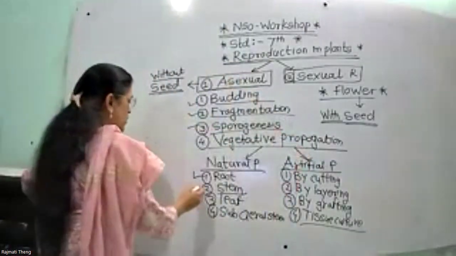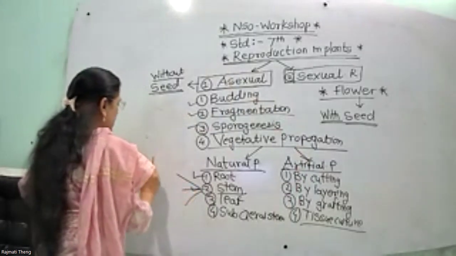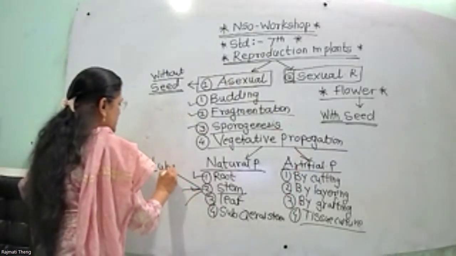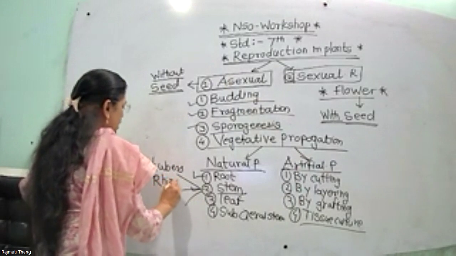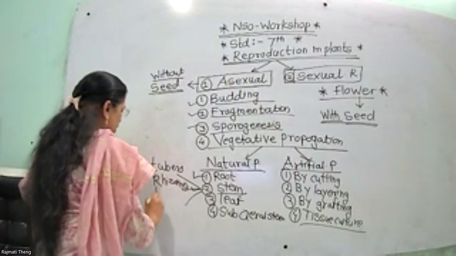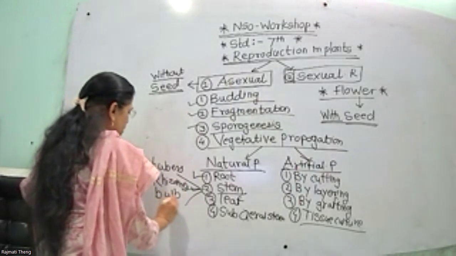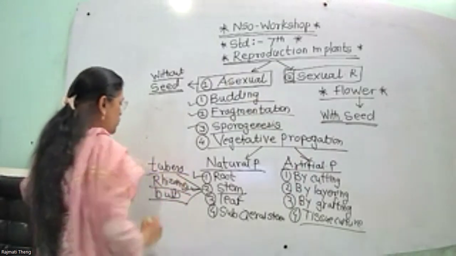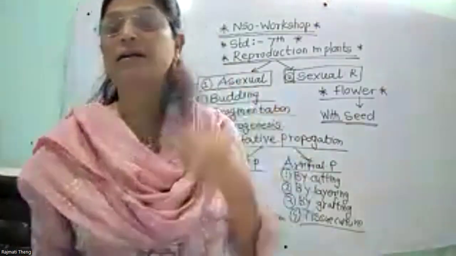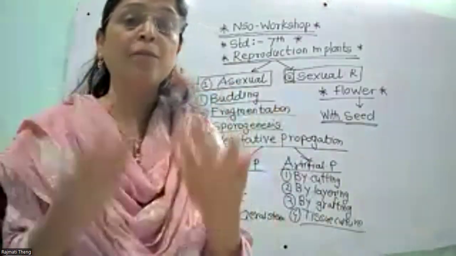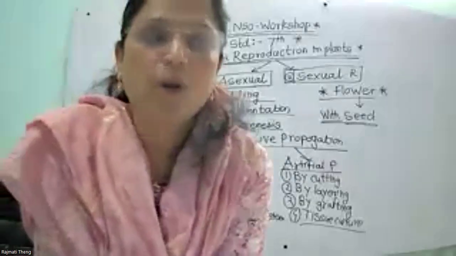So stem जो underground stem है, in that first one is tubers, then next one is rhizomes, and next one is bulb. So tubers, rhizome, bulbs, these are the underground stem which help in the reproduction.